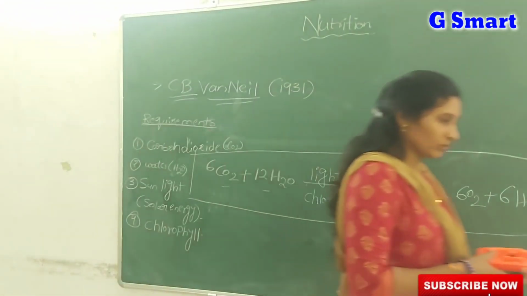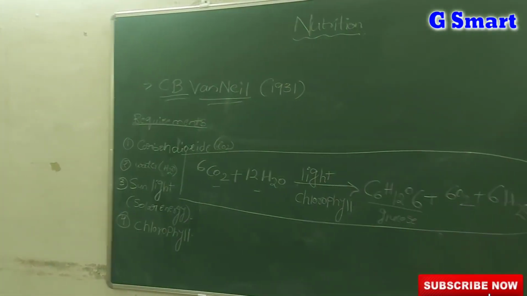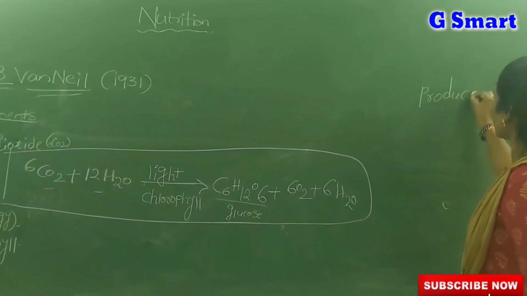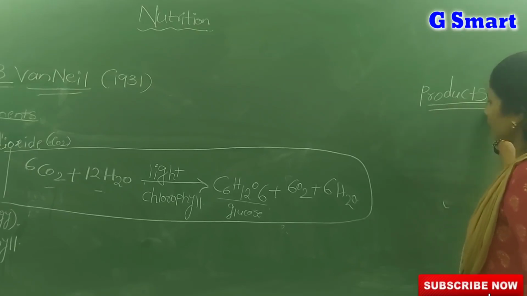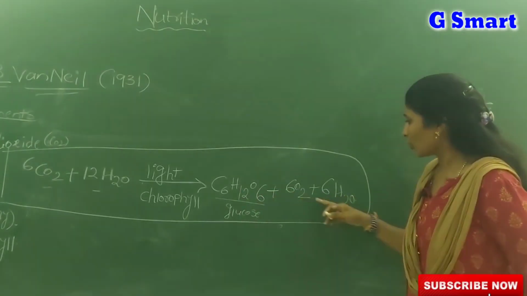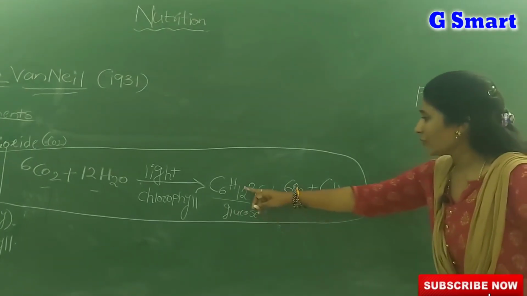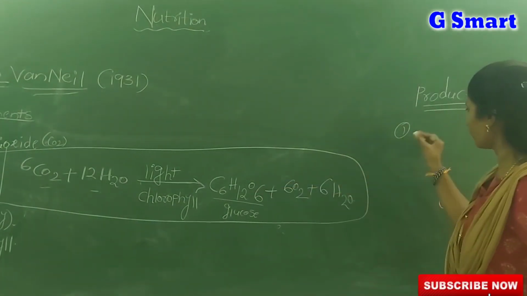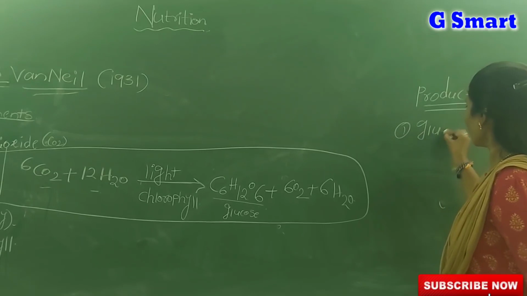Then coming to the products of photosynthesis. By looking at this equation you can simply say the first product is glucose.